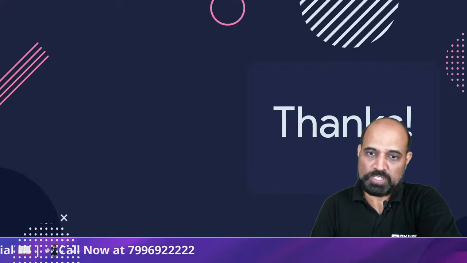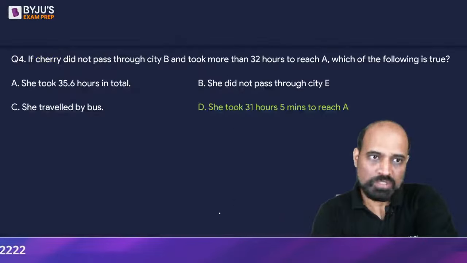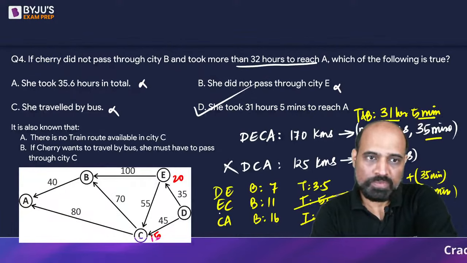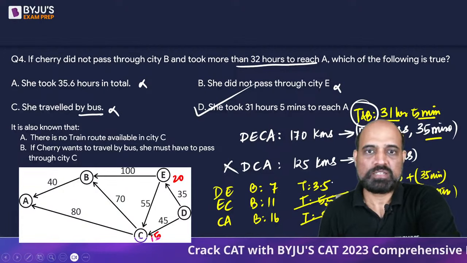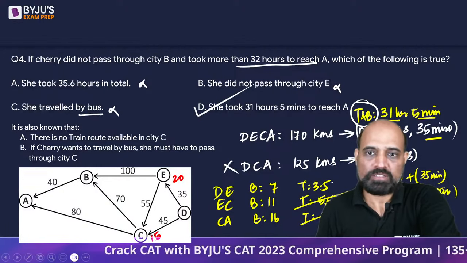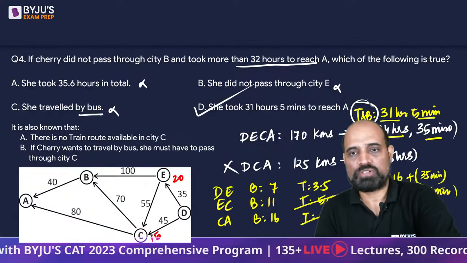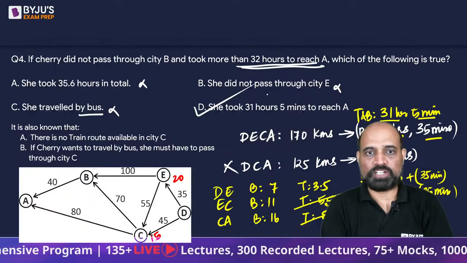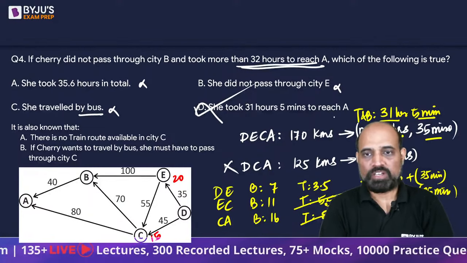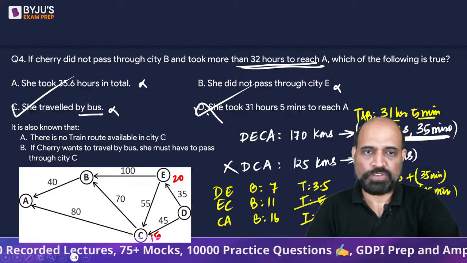In question 4, why is option C wrong? Divij, question number 4, option C wrong. She did not travel by bus. She traveled by a combination of bus and this. Oh, sorry. It says that she took more than 32 hours. So that would be a problem. Okay, got it. So she traveled by bus is what we are supposed to have.